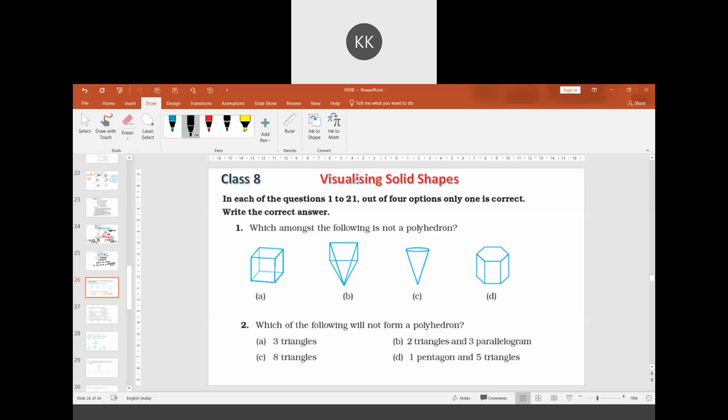Question 1: which among the following is not a polyhedron? Option C is not a polyhedron. Why is it not a polyhedron?